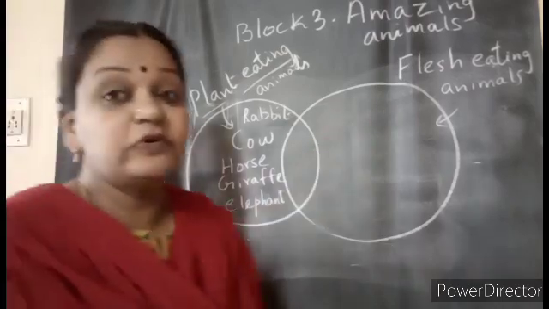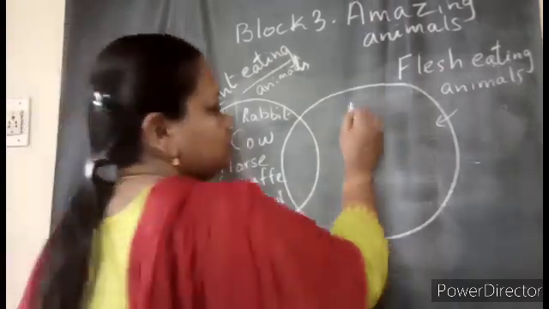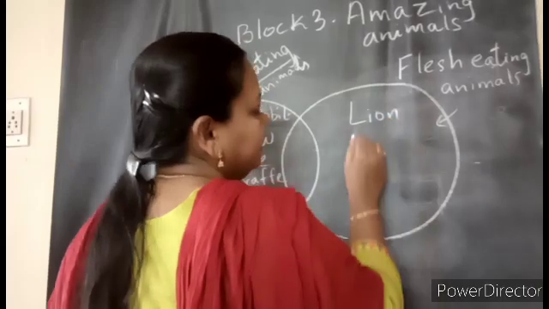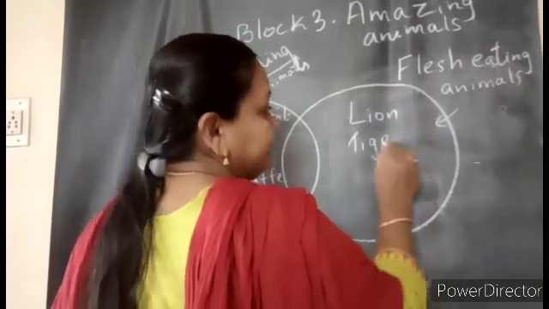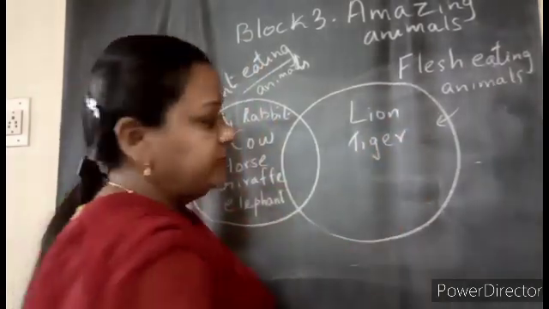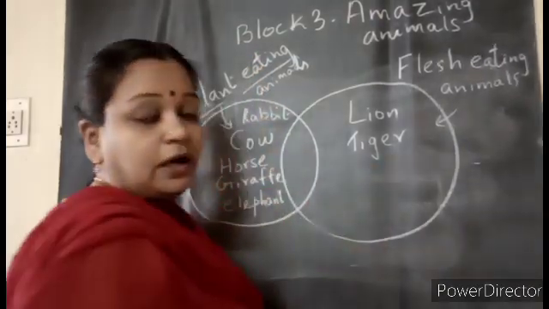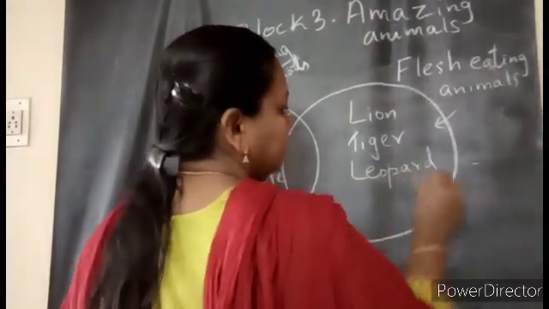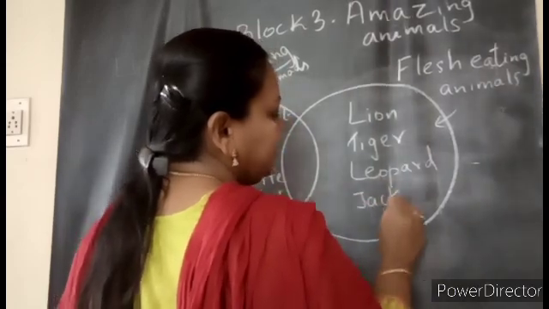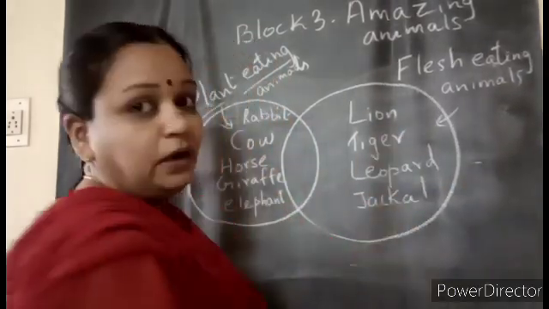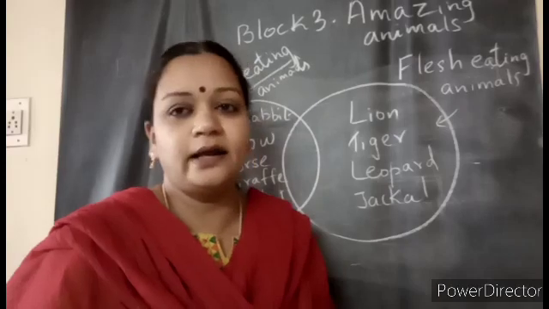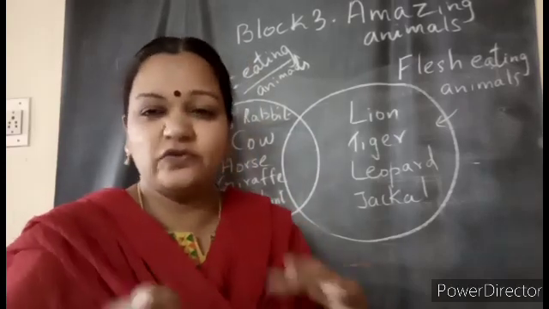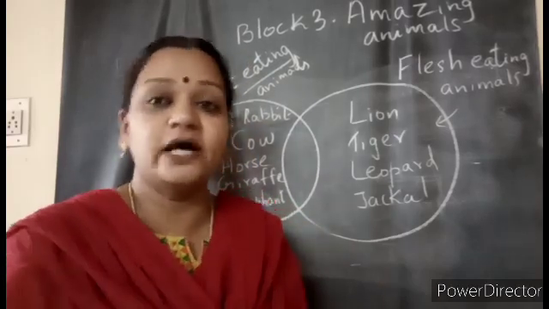Now shall we write the names of some flesh eating animals? Yes, you all know that lion will eat the flesh of other animals. Tiger eats the flesh of other animals. Any other animal, children? Leopard, jackal and all these animals. There are many wild animals which will kill and eat other animals. Flesh and meat are both the same.